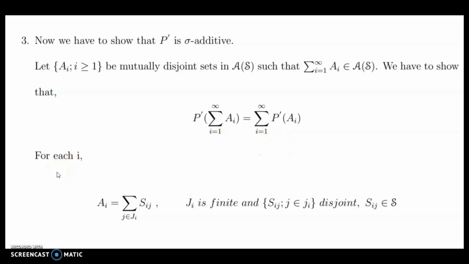For each i, since Ai belongs to A of S, we can write Ai as summation j belongs to Ji Sij, where Ji is a finite index set and the Sij, j belongs to Ji, are disjoint, with Sij belonging to S.